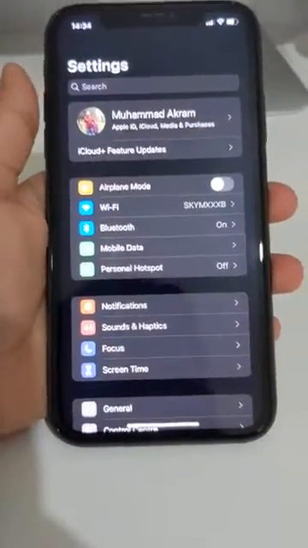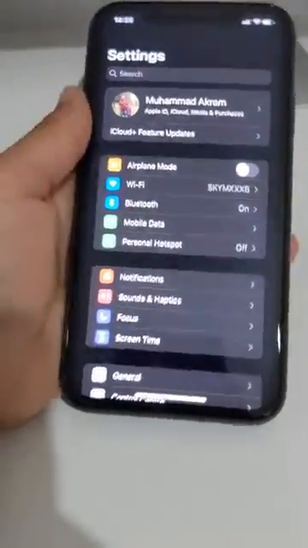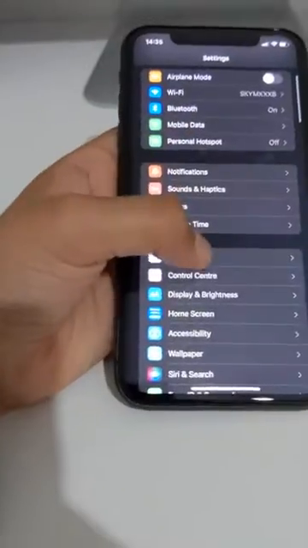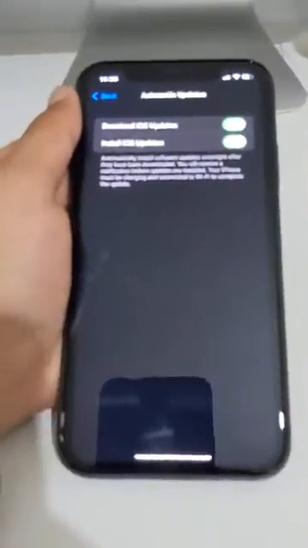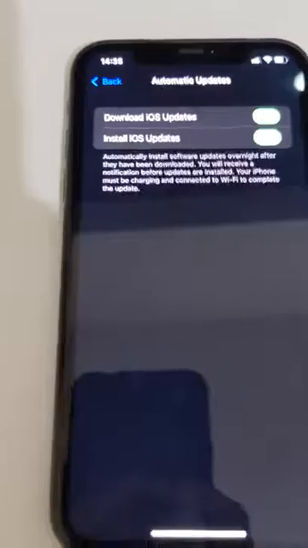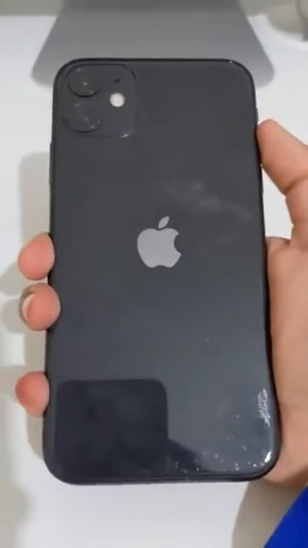Last but not least, turn on automatic updates. To do this, just scroll down, go into general, software updates and just turn it on. What it is basically, well, it's in the name. It will automatically update your phone without you having to do anything. And yeah, that's basically it.